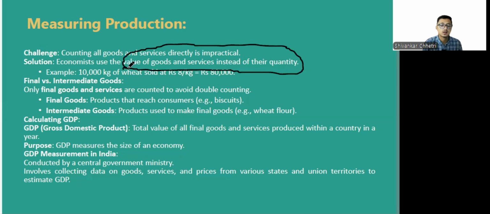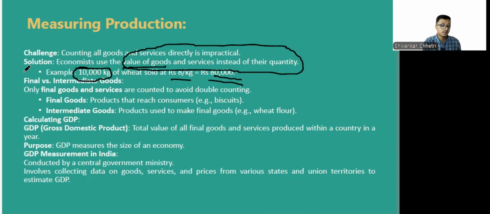For example, if 1000 kgs of wheat is sold at rupees 80 per kg, then the total value of goods and services produced will be 80,000. So this is how we calculate the production.